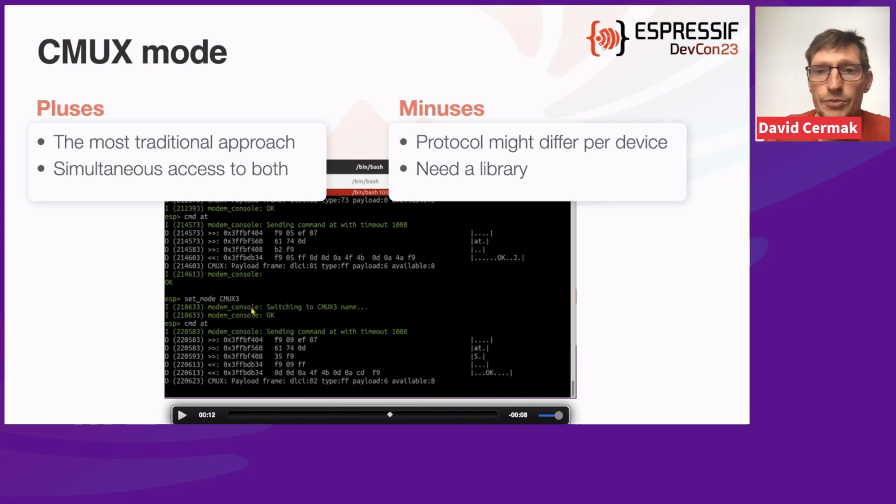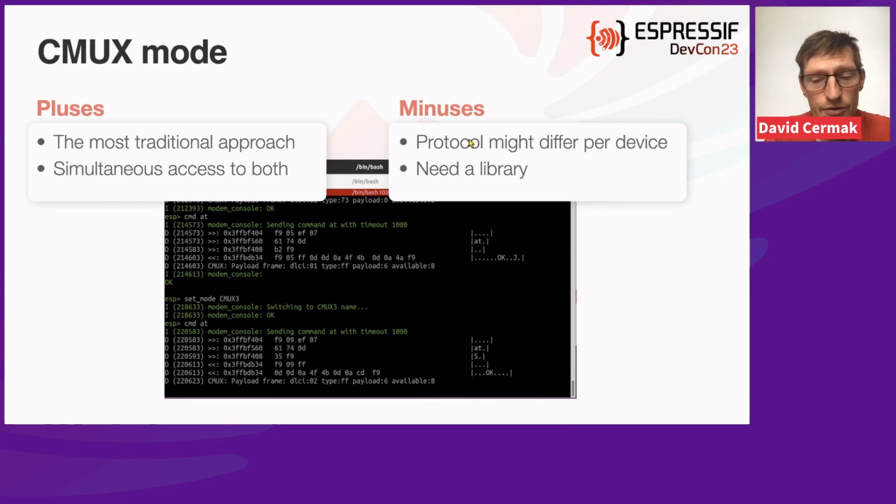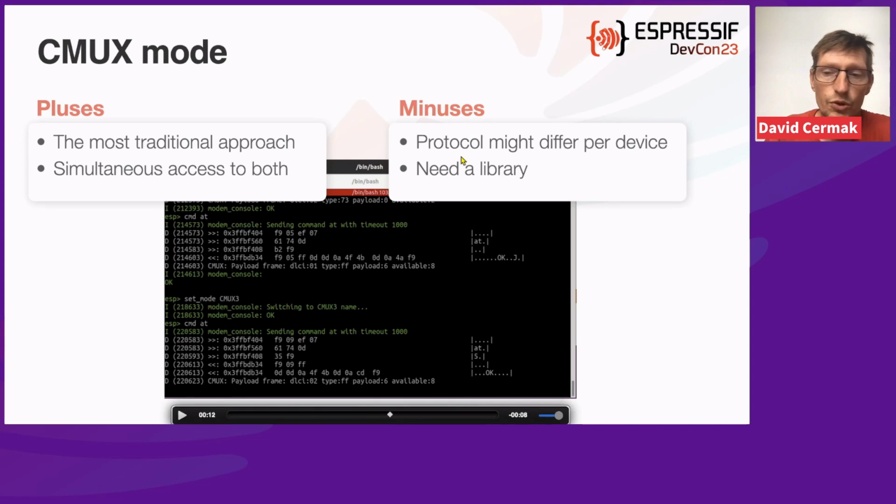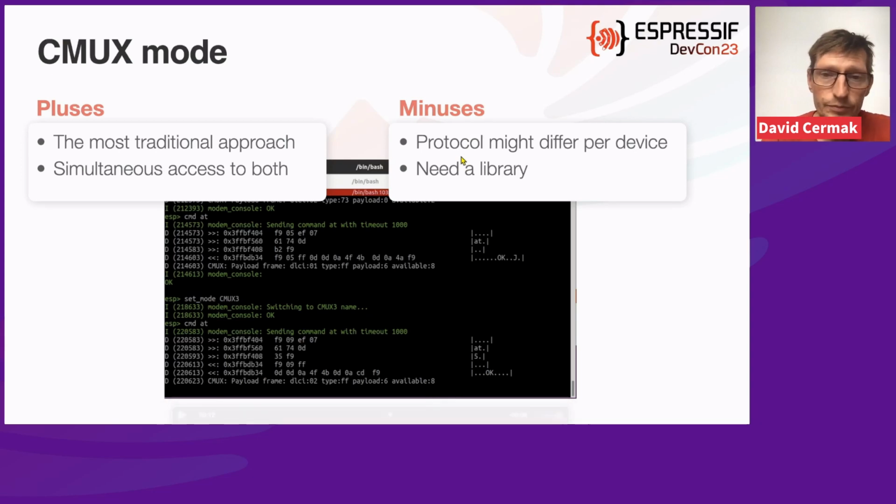And it works pretty well, but for that we actually need a library. We need some implementation because it's not so easy to implement in user space. And also the protocol itself might differ. There are some limitations, or I would say little violations, for some devices, and I will also talk about them later.